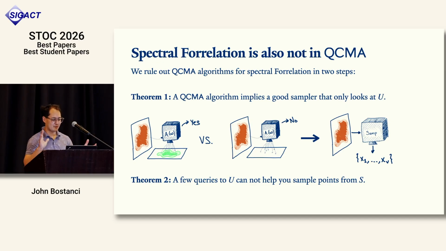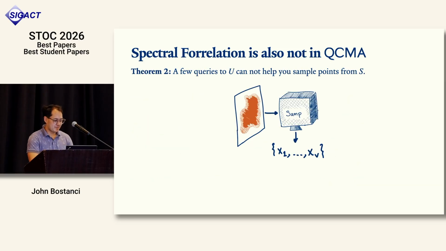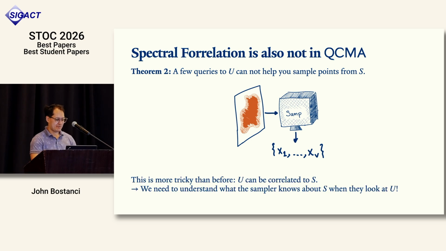Now it's slightly different from what we had before, because the sampler will still get access to the wall, or the momentums, or the Fourier transform of the floor. So how can we do this? I'm just going to very briefly tell you some ideas from this proof, because this part is by far the most involved part of the paper. But the idea is to try to understand what querying the wall tells you about the floor.